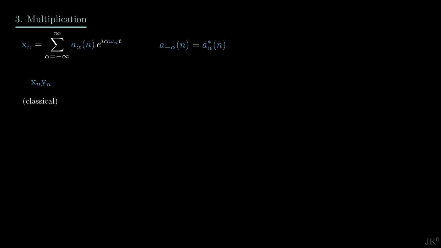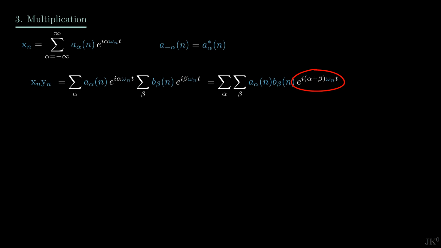This concept is probably the most important and revolutionary in the paper. Back to the classical definitions, let's see what the product of two positions x and y is in terms of Fourier modes. For this, we simply multiply two Fourier series, where A are the modes of x and B are the modes of y. Note that the exponential now combines harmonics of x and y.